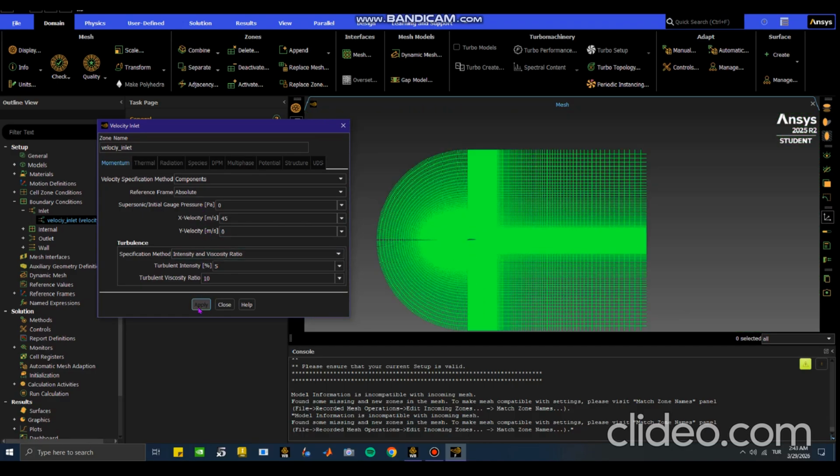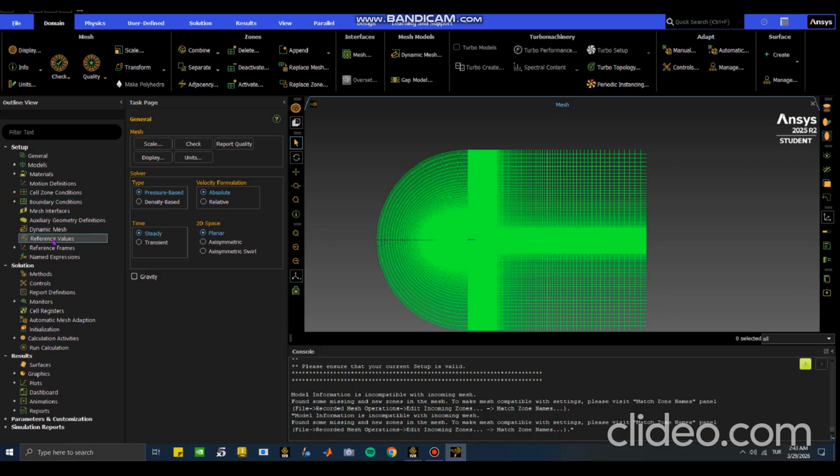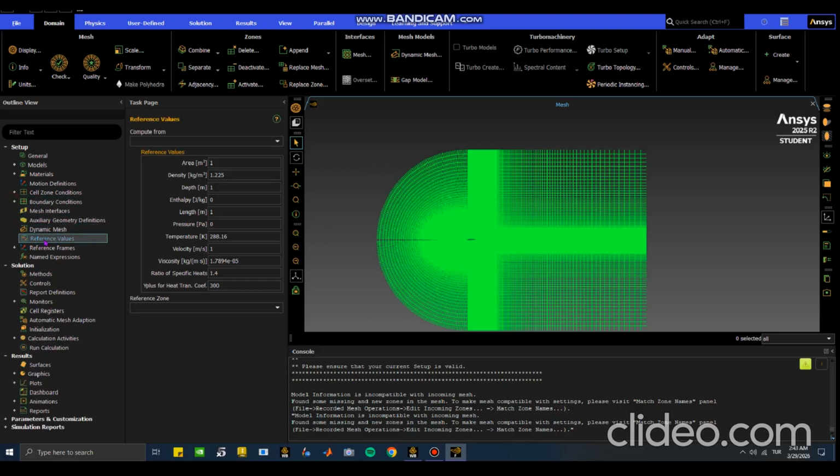Now y is 0, these are fine, apply. All the things should be detailed. No need to select these, just click reference values. Make sure you are computing from velocity inlet. Velocity should be 45 now. Everything is fine. You can leave them as it is.